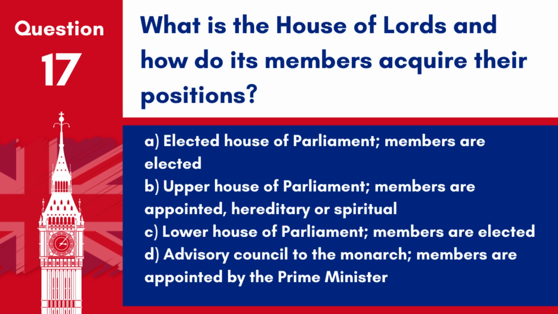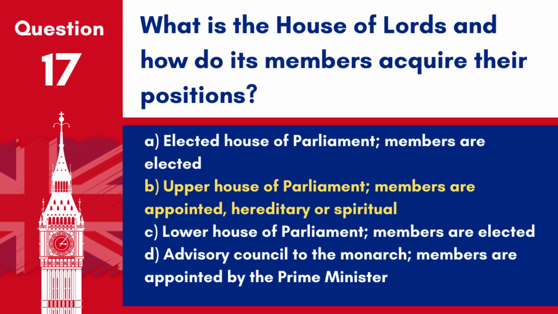Question 17. What is the House of Lords, and how do its members acquire their positions? A. Elected House of Parliament. Members are elected. B. Upper House of Parliament. Members are appointed, hereditary or spiritual. C. Lower House of Parliament. Members are elected. D. Advisory Council to the Monarch. Members are appointed by the Prime Minister.